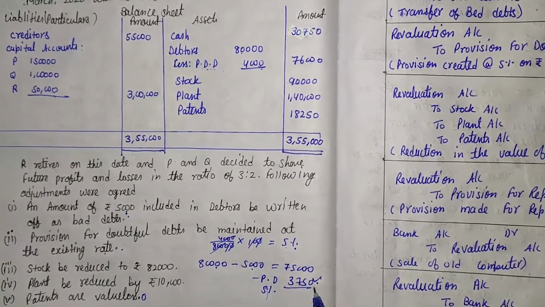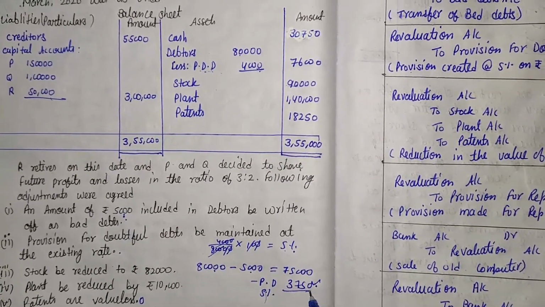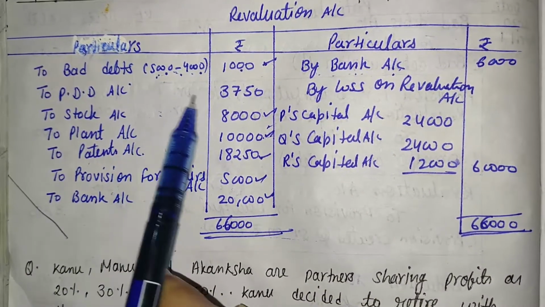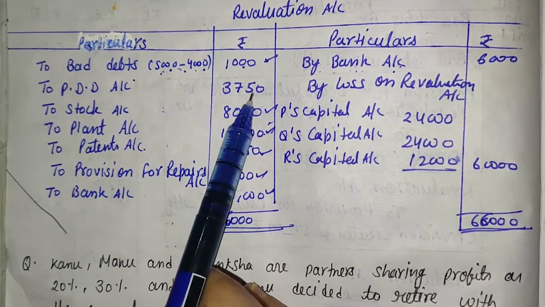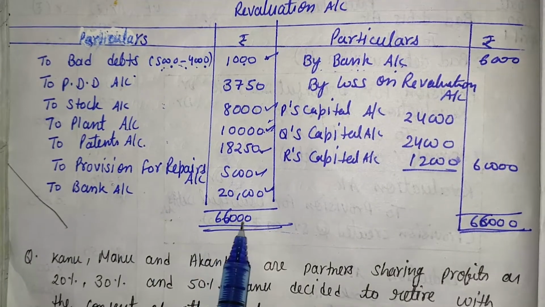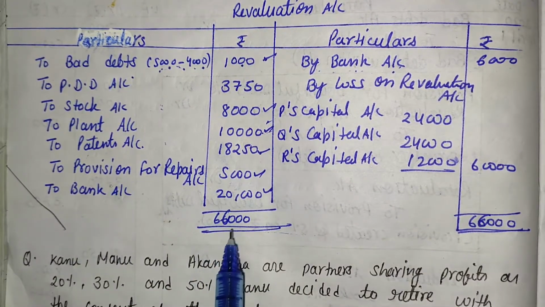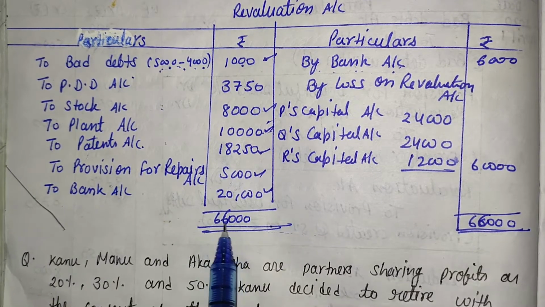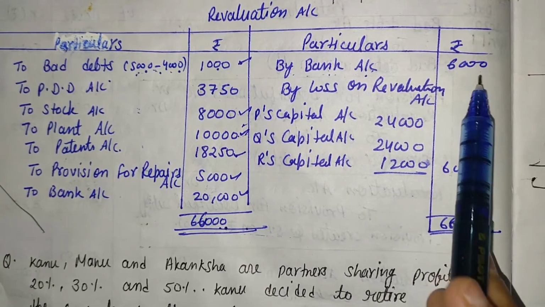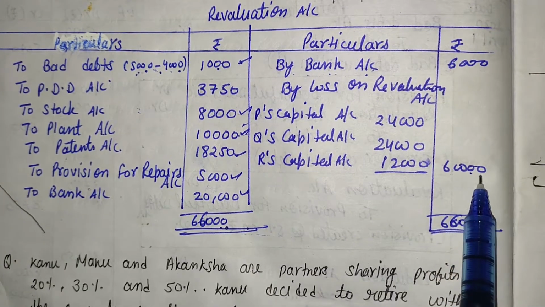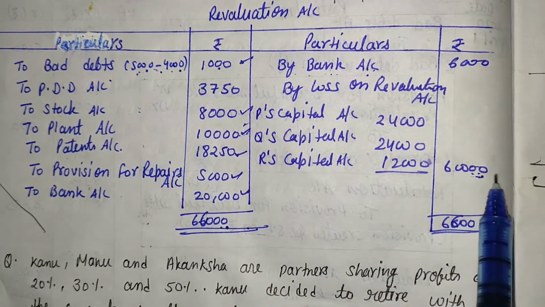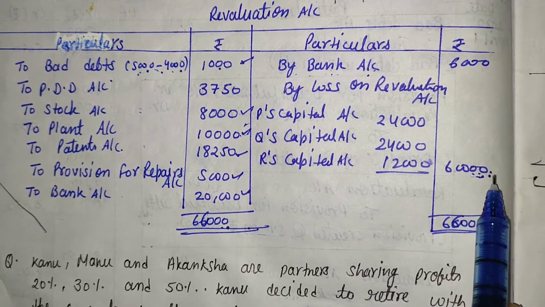So that is also recorded on the debit side of the revaluation account. Here it is, to provision account by rupees 3,750. After that we will calculate which side is greater. Here we find that the debit side is greater and the total of the debit side is 66,000. Here the only balance is 6,000. It means the balancing figure comes on the credit side by the name of by loss on revaluation account, rupees 60,000.